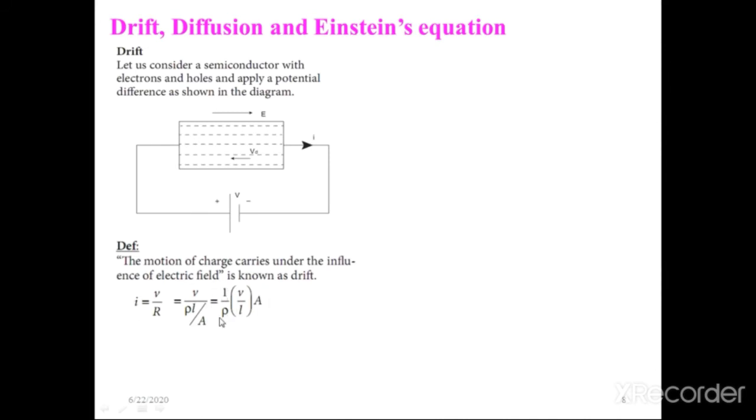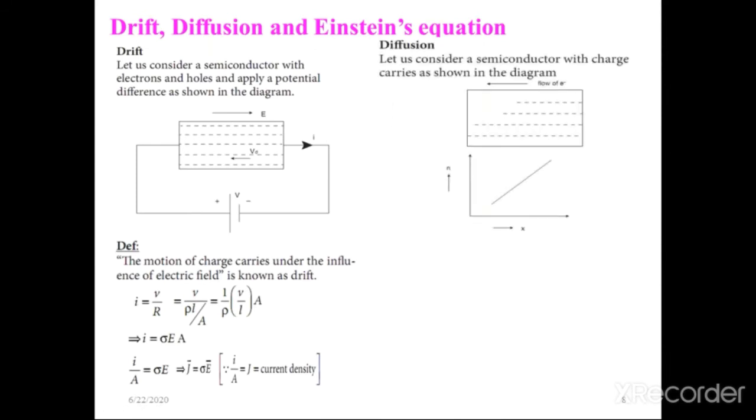1 by rho is nothing but conductivity. The general definition of conductivity is the reciprocal of resistivity. So I is equal to, in place of 1 by rho, we write sigma, the conductivity, and V by L is the external electrical field strength E, times A. So I is equal to sigma E into A. I by A is the current density J, the ratio between the current and the area. So J is equal to sigma E. Already we used this equation in the previous topic.